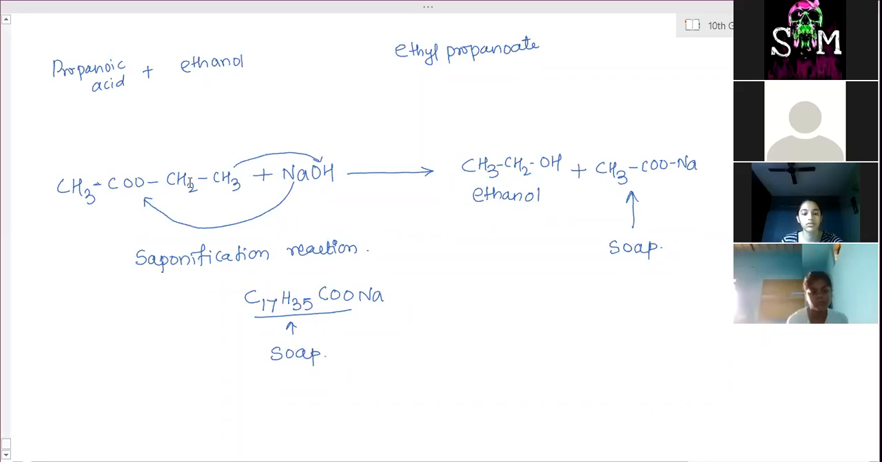Okay, so write down saponification, and then further we have to learn soaps and detergents. Tomorrow we will finish this chapter.